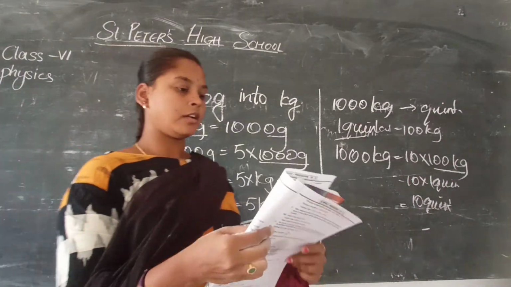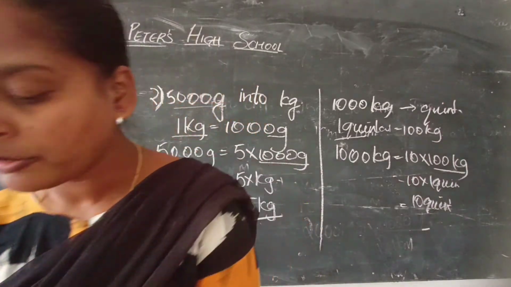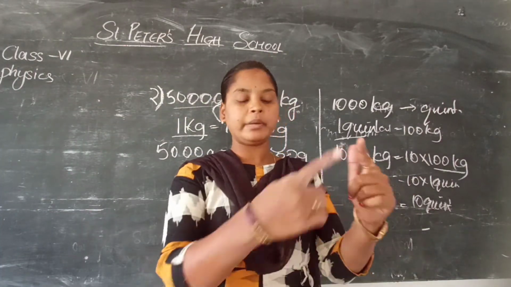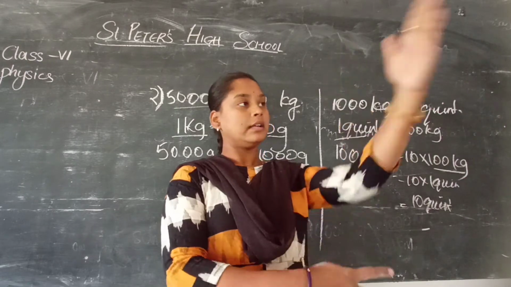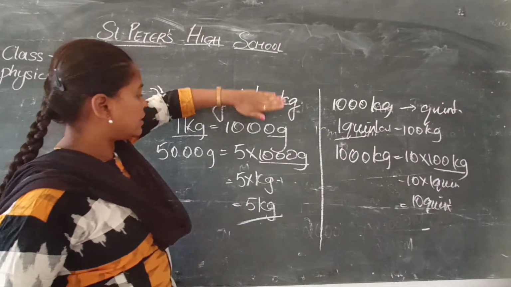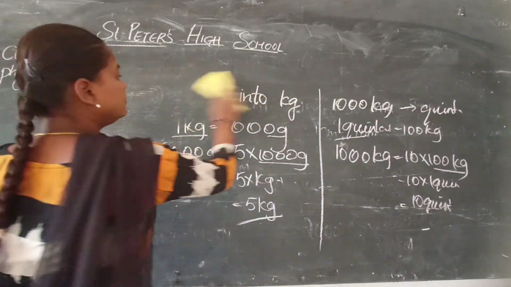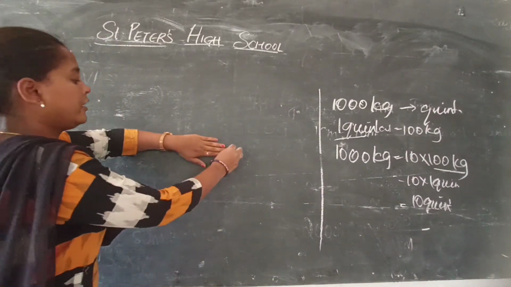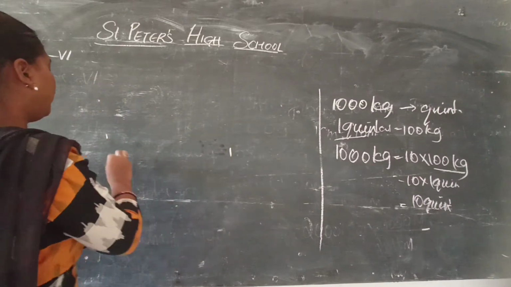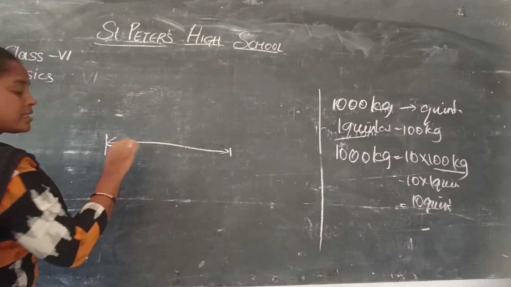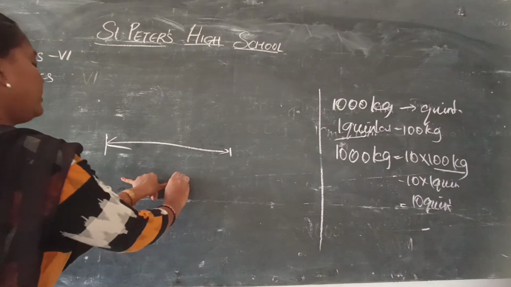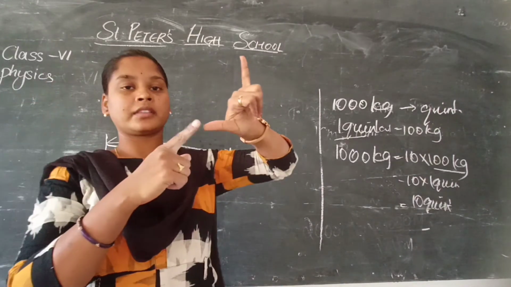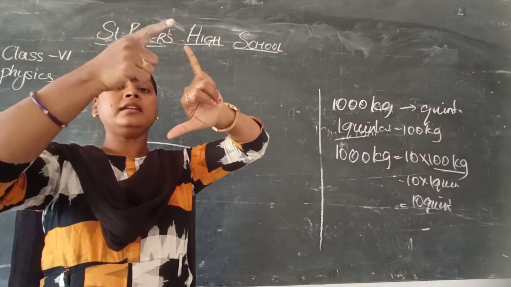Next one. Define fathom, cubit and span. See, the cubit is nothing but the measurement from here to here, from the elbow to the end of my hand. This is called a cubit, this distance. And span is nothing but from here to here, that means the distance from my thumb to the little finger.